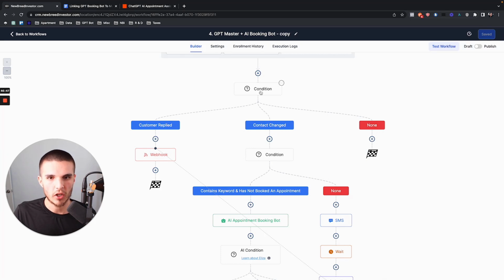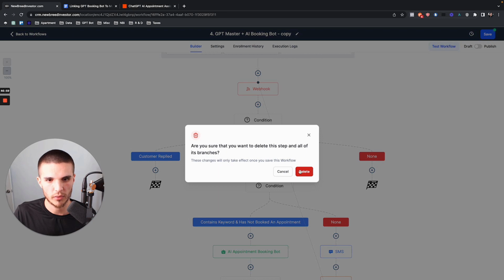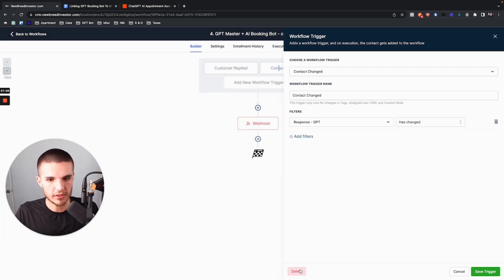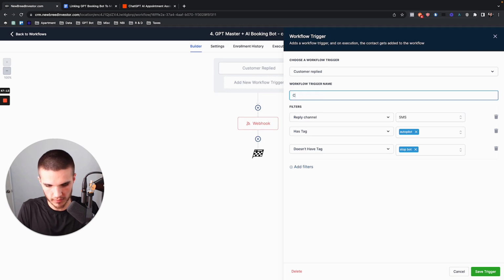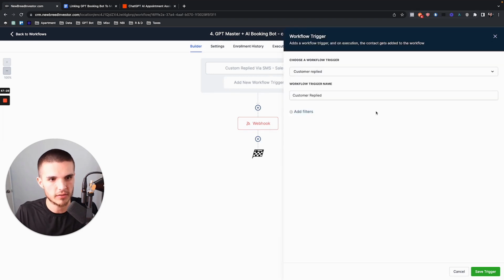So I'm going to get all this out of the way, okay, which is basically the contact changed. So we're going to move this up here and then just delete all this. That way everything's nice and simple. Once again, this is not how you would build it, okay? So let's just keep this real simple and ignore the other parts of the system, okay? So let's just say I'm going to name this customer replied via SMS sales bot, okay? So let me add this. I'm going to add another trigger here so you can just simply see the point here.